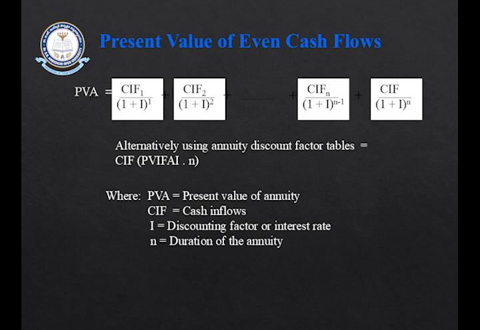So the principal, that is the future value of your money, is multiplied by the annuity present value discount factor at that rate of interest and at that number of years. So the present value factor, that is a table value, multiplied by 20,000 will give you the present value of your annuity, that is, the present value of your 20,000 as of now.